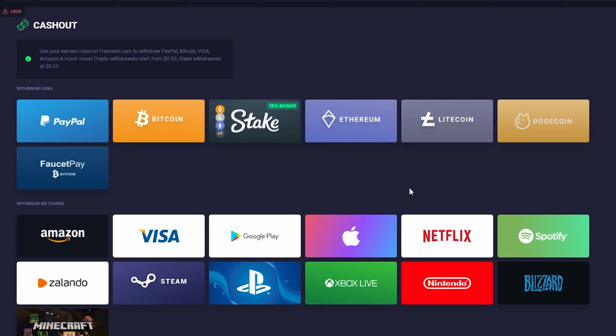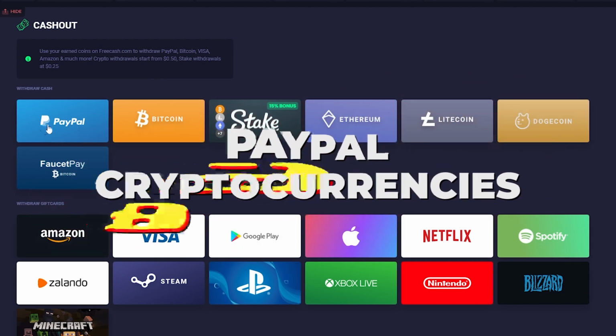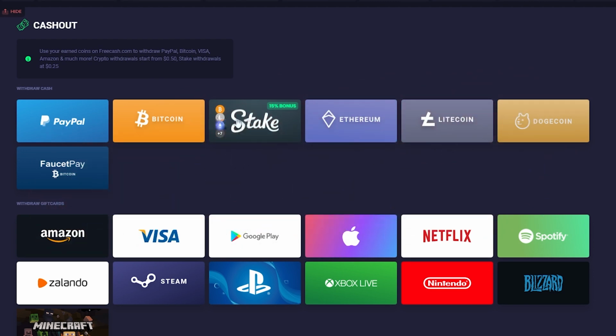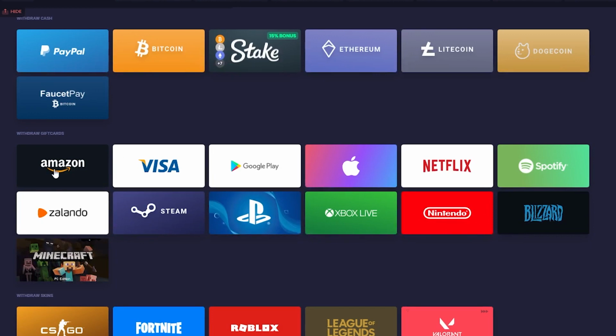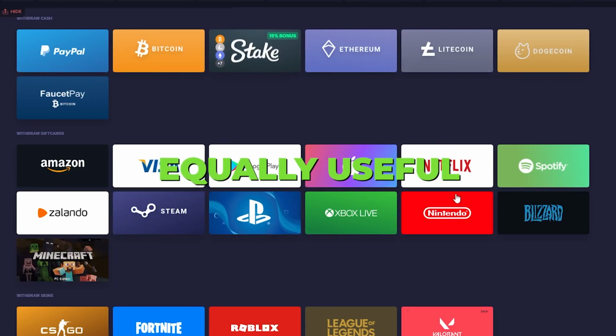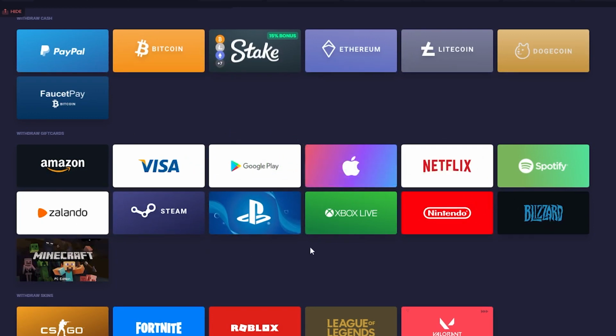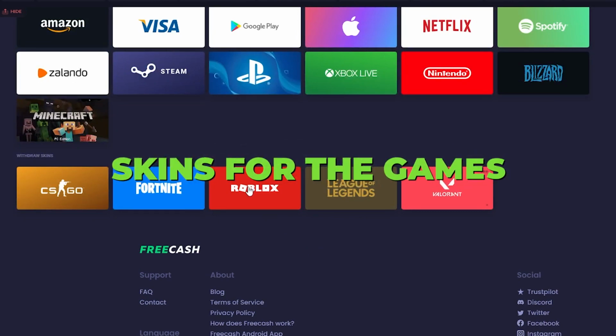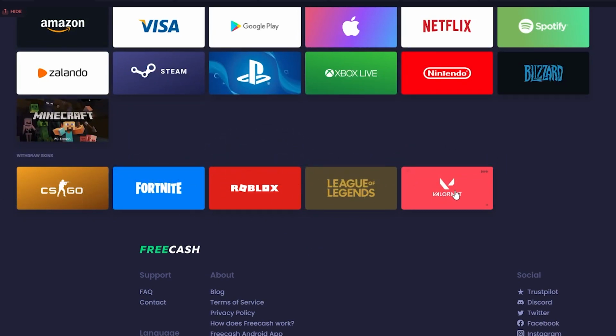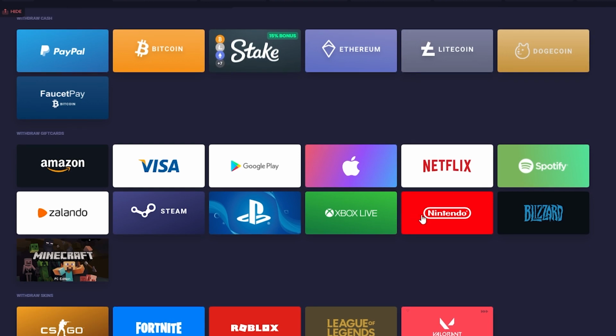You can choose to cash out through PayPal, cryptocurrencies like Bitcoin, Litecoin, and more. There are also a lot of gift cards to use, which are equally useful. Additionally, you have the option of withdrawing it as skins for the games of your choice. You have a wide variety of options available to you.